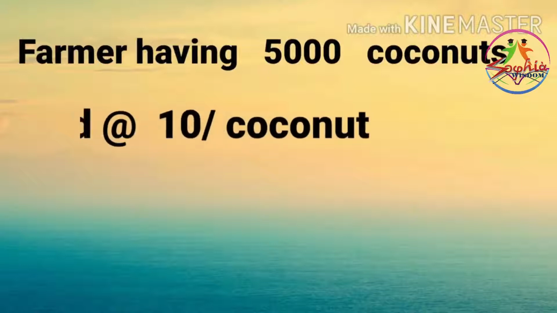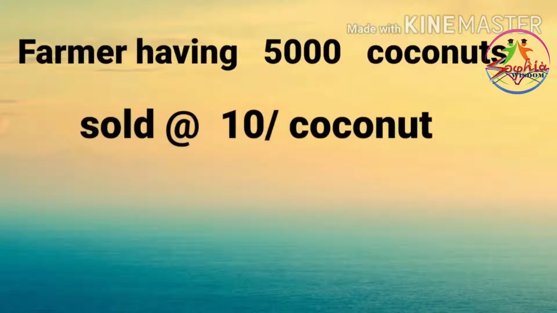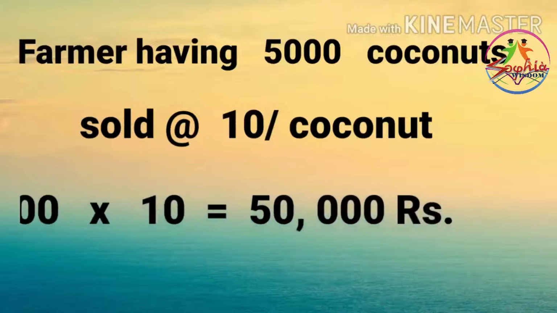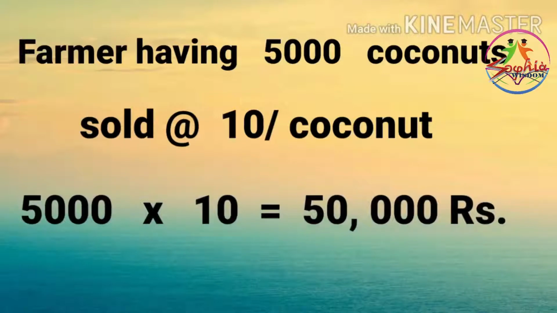rate of 10 per coconut. When he sells all these coconuts, the farmer will get 50,000 rupees. Therefore, we can say that the value of 5,000 coconuts at the rate of 10 per coconut is 50,000 rupees.